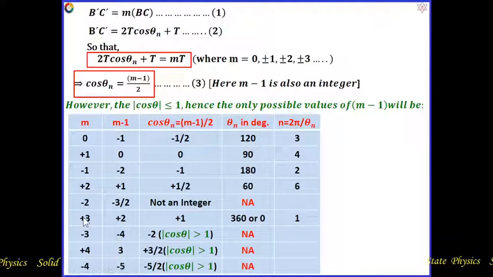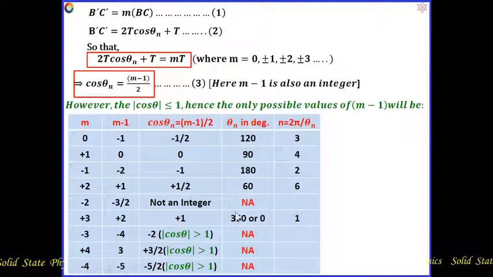Now if we consider plus 3, it will be plus 2, and cos theta n will be plus 1, and this theta can be 0 or 360. 0 means there is no rotation, that is, no rotational operation has been applied on the lattice. 360 means we have rotated a full 360. These are the angles we have rotated, but 0 does not represent a rotational operation.